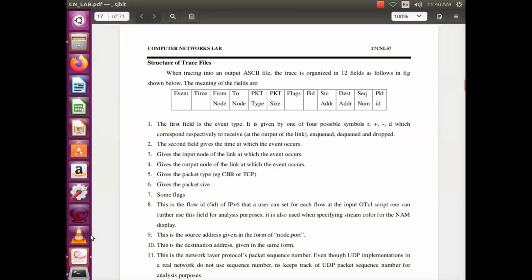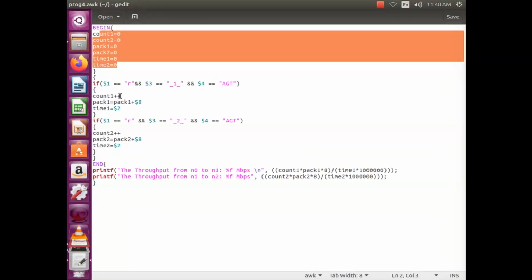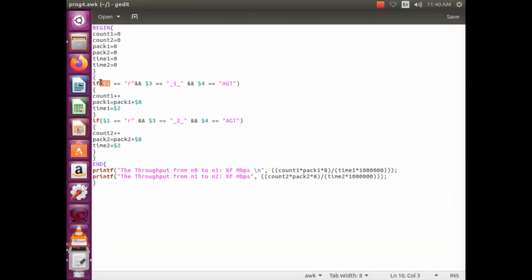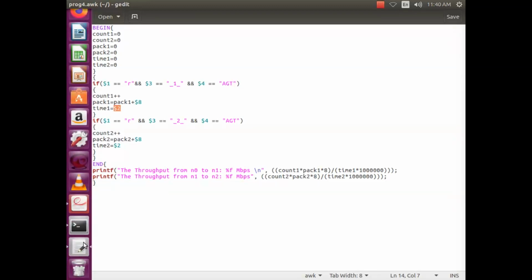In the fourth program we are using $1, $3, $4 and $8, $2. These are the fields of the trace file we use to measure the performance, that is, throughput.